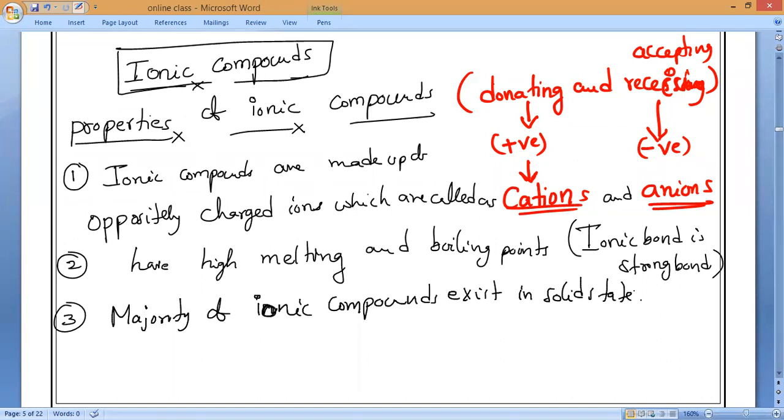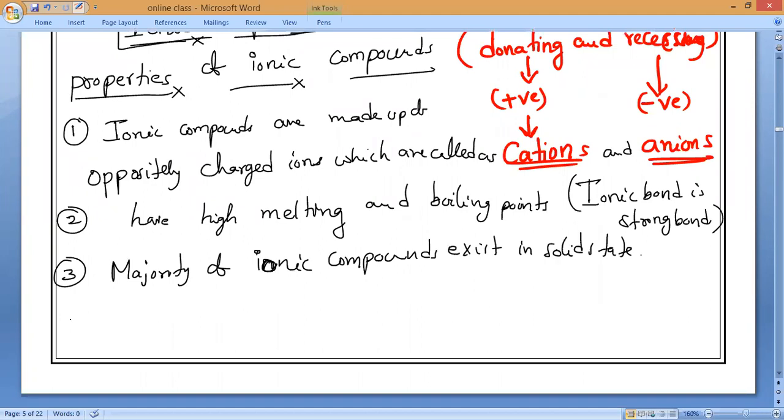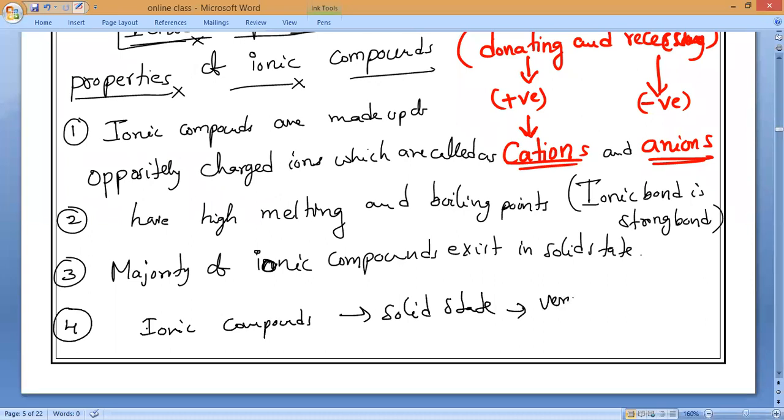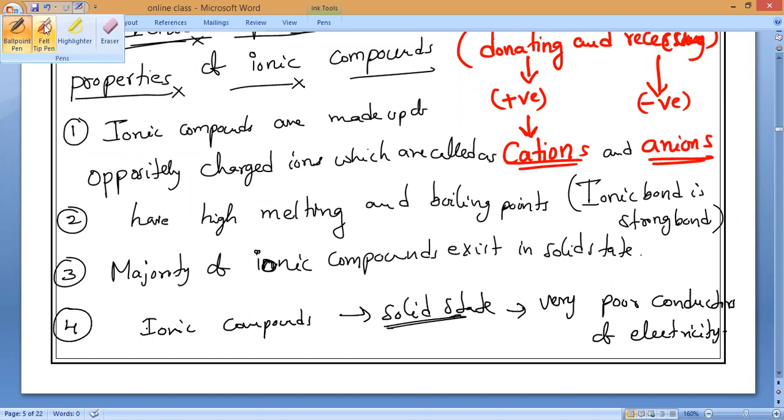Now, when these compounds are in solid state, this is a major important one. Remember, ionic compounds in solid state are very poor conductors of electricity. Understand? Poor conductors of electricity, when they are in which state? Everybody, when they are in solid state.